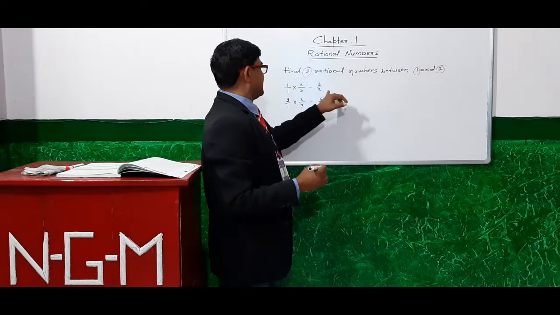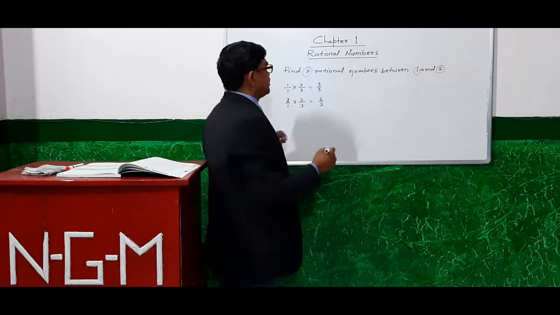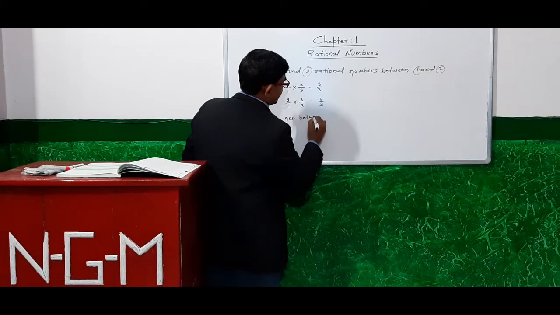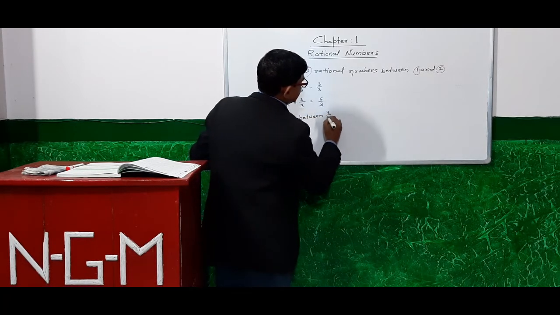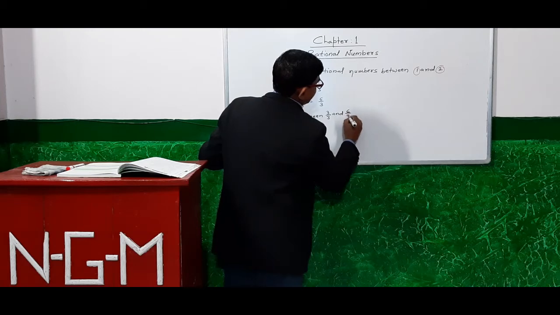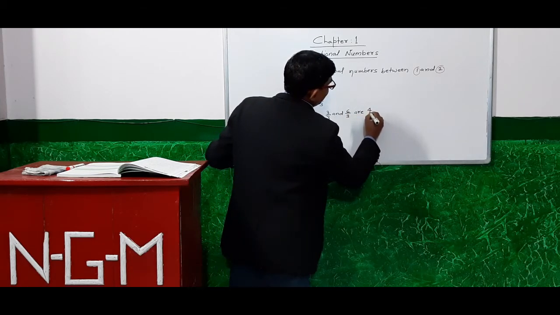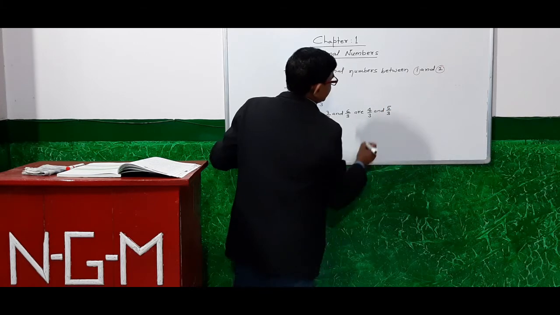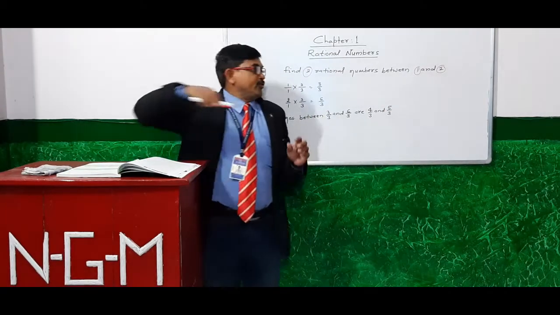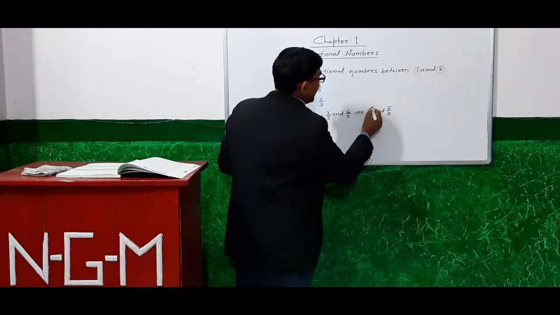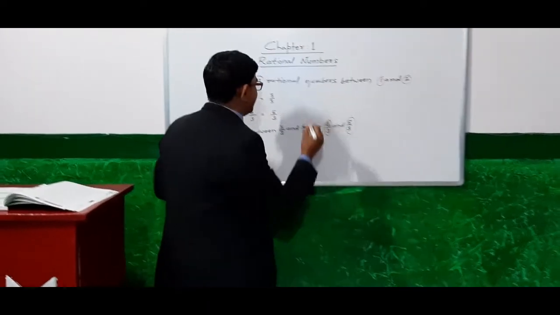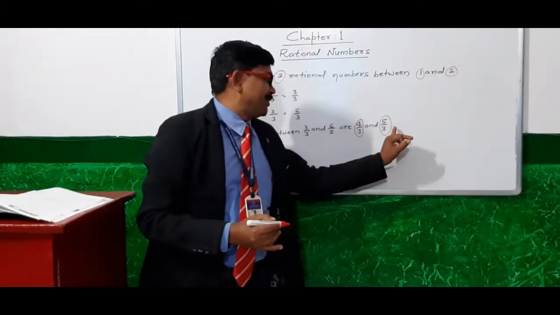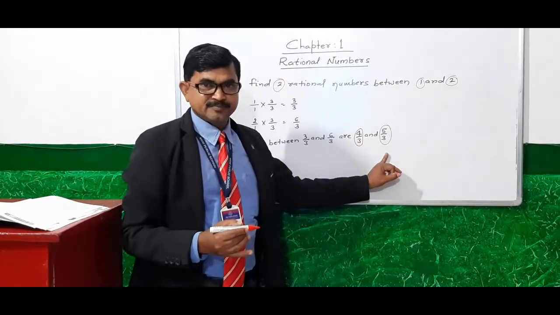Now we can find the numbers between 3 by 3 and 6 by 3. Those numbers are 4 by 3 and 5 by 3. Here we have two numbers between 1 and 2, and those numbers are 4 by 3 and 5 by 3.